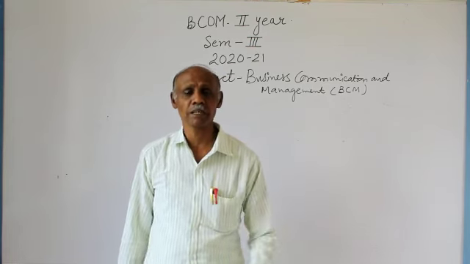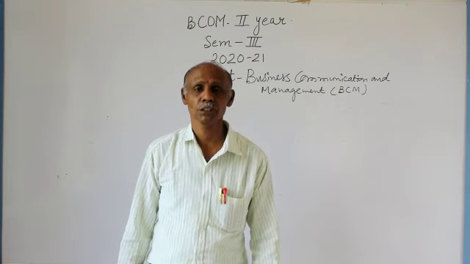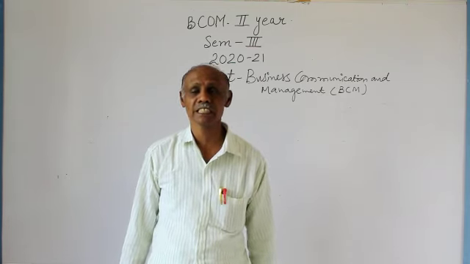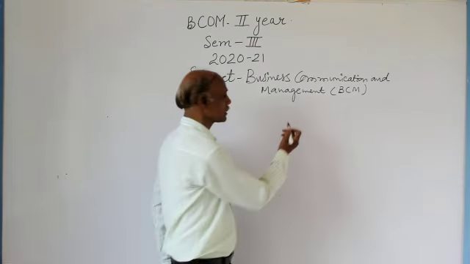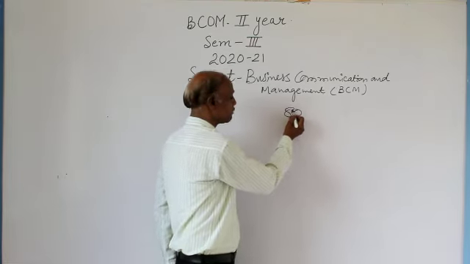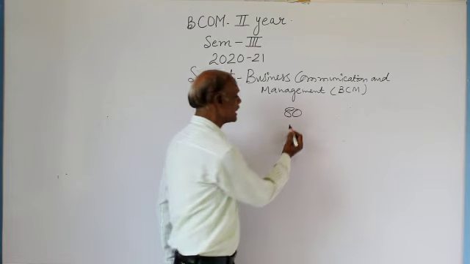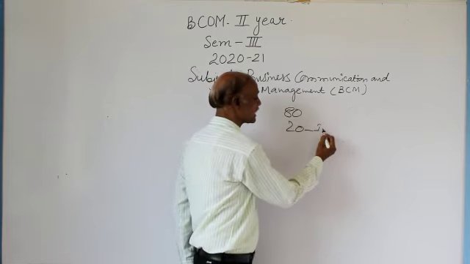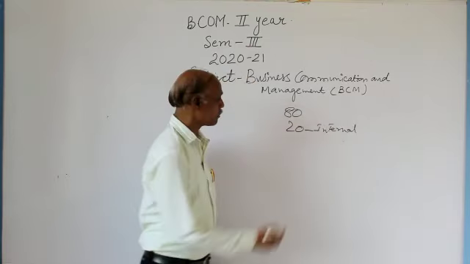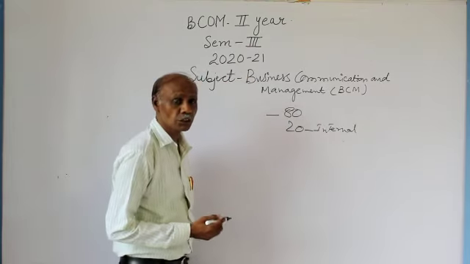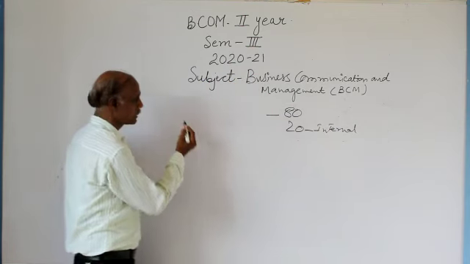Coming to the pattern of the question paper you will get at the time of the semester examination, we have 80 marks for the final examination and 20 marks for the internal examinations. Among these 80 marks, how will the question paper be?